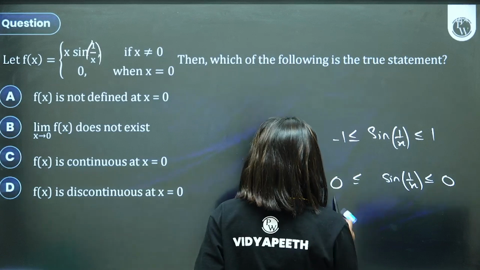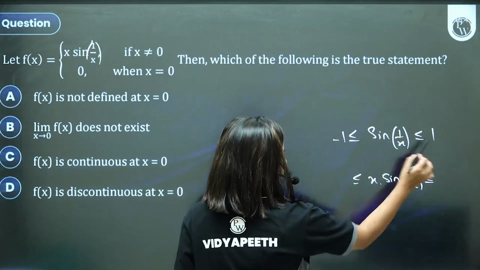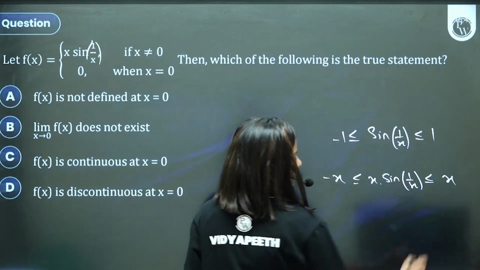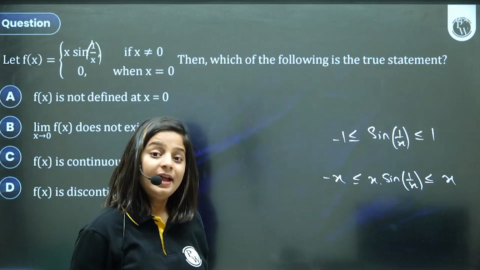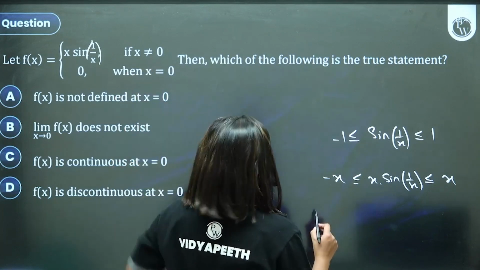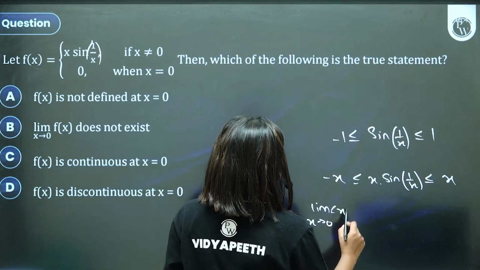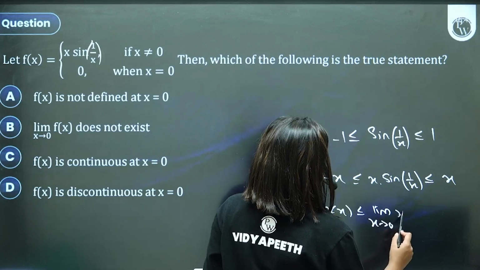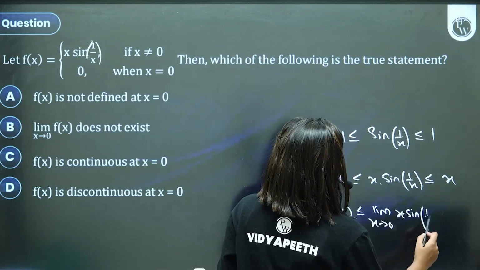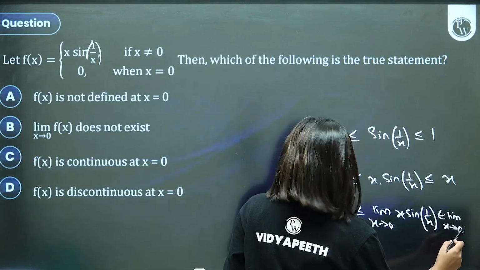Sandwich theorem इतना ही बोलता है कि यार if you multiply it with x, then this thing will lie between minus x and x, multiplying through by x. And now if you put the limit as x tends to 0, what will you get? This is the ideal way. Lamba choda method, not really needed.